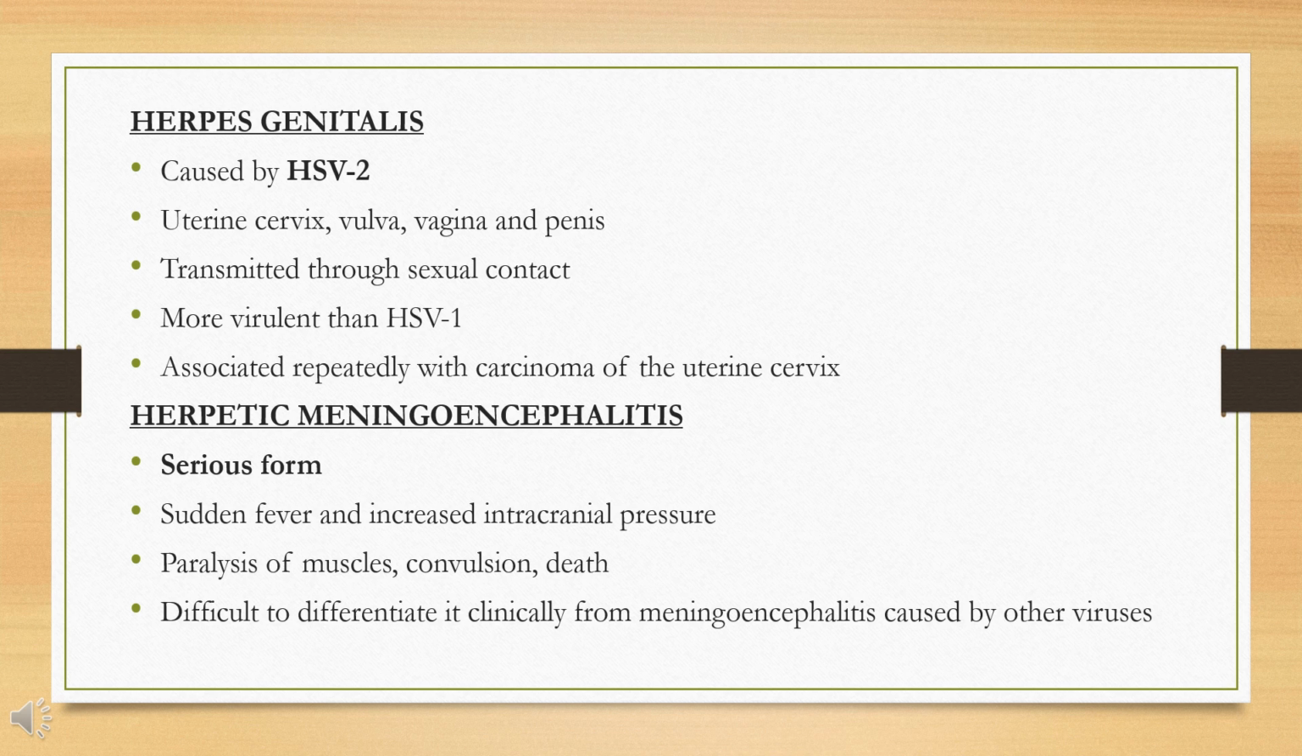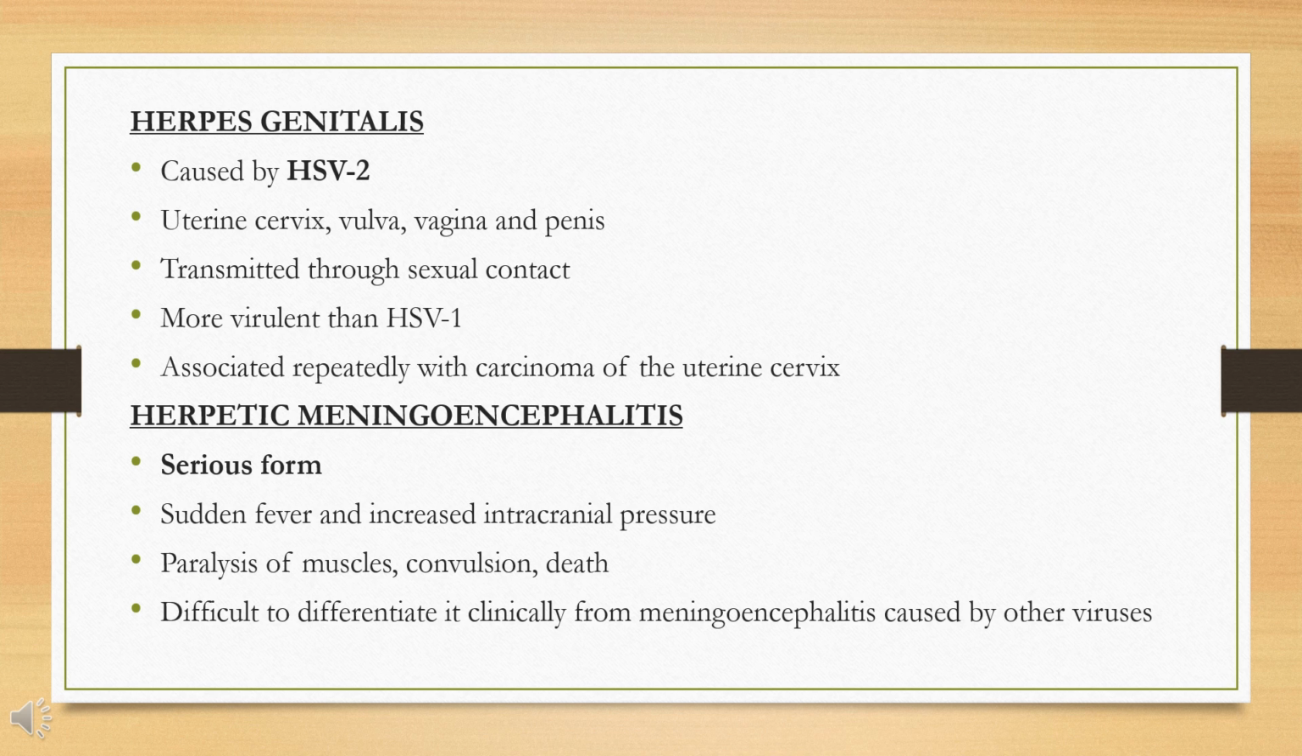Now we'll see about herpes genitalis. Herpes genitalis is caused by HSV2 and it is a relatively common disease of the uterine cervix, vagina, vulva and penis. It is transmitted through sexual contact. The type 2 virus is more virulent than type 1 and has been associated repeatedly with carcinoma of the uterine cervix.